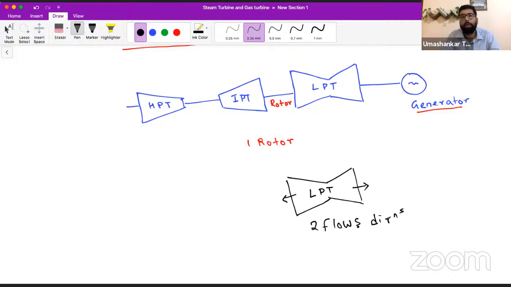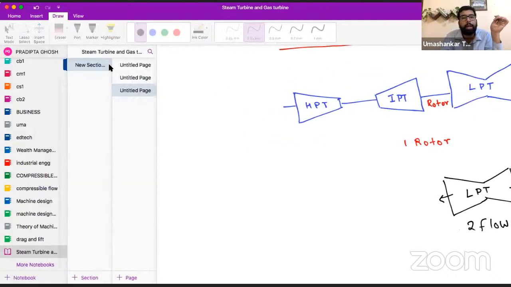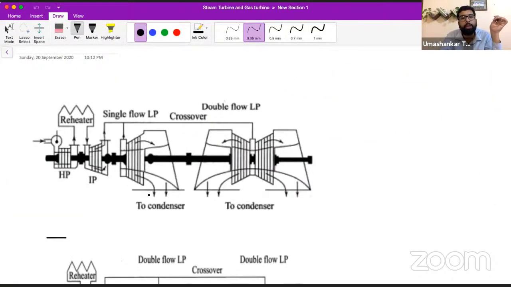So for the low pressure turbine, we decide the direction of flows on the basis of the low pressure turbine. It can be one flow, two flow, three flow, or four flow. How will a three flow low pressure turbine look?